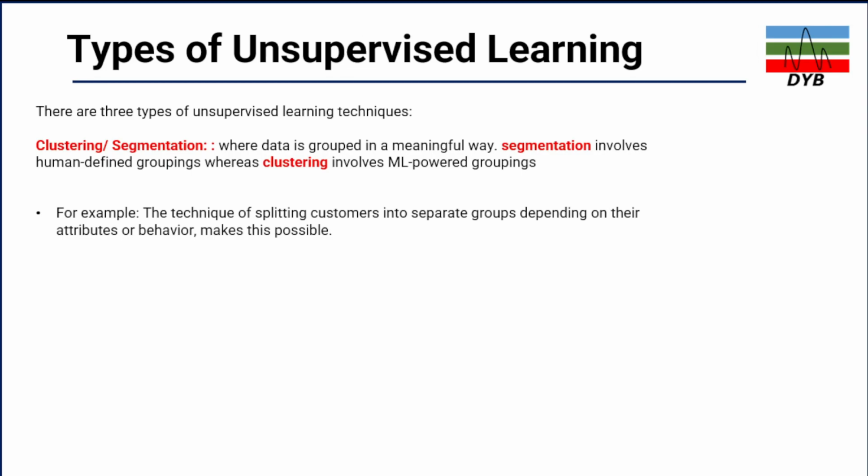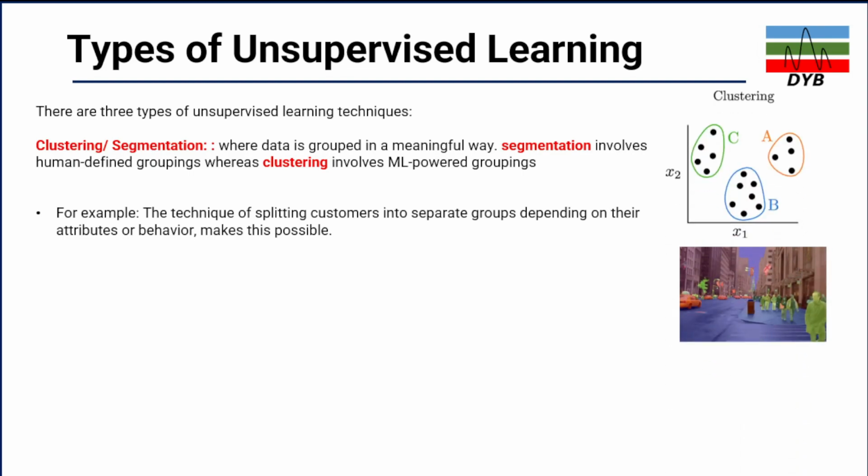The clusters are defined by the machine because it recognizes the shape of the things making the cluster. So like this one, if you define different dot points, you will define the cluster A, B, and C. But in segmentation, you have to define by yourselves. Like if you're given the picture, it makes the cluster of the people in green, a tree, the road blue, and the buildings light gray. Based on that, it will not identify.